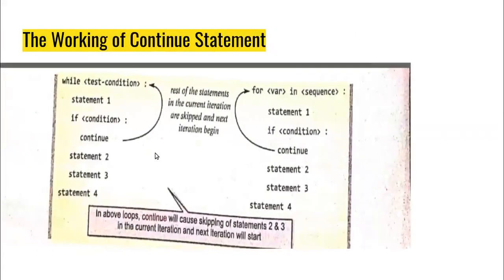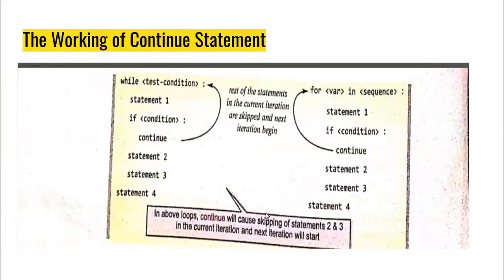This diagram shows the working of the continue statement. Here we are using the continue statement with a while loop: while test condition, statement 1, then we give an if condition, but here instead of break we give continue.